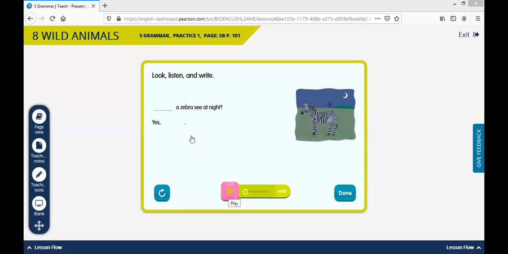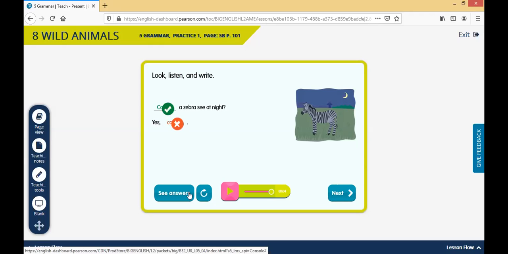Can a zebra see at night? Yes, it can. So the girl said, can a zebra? Can a zebra? Yes, it can.